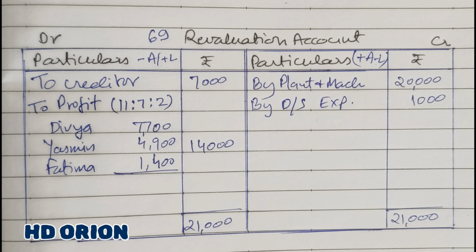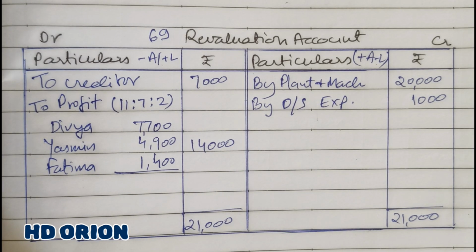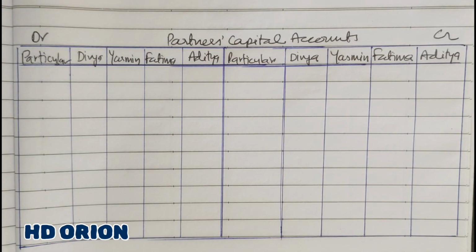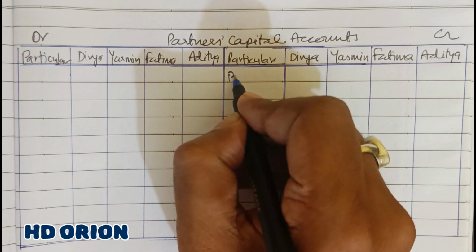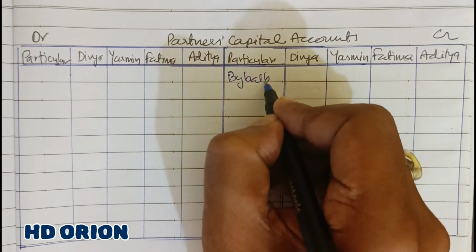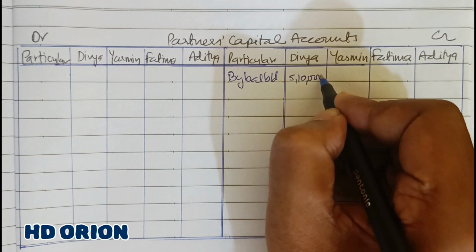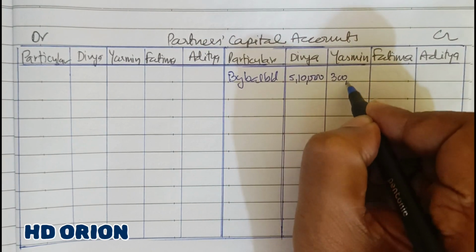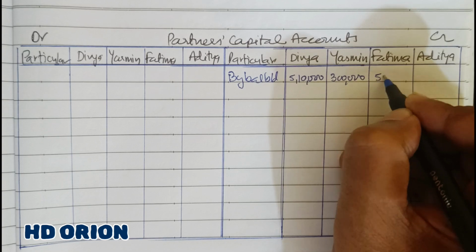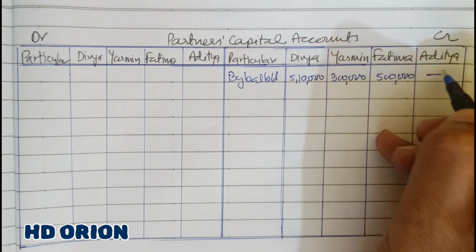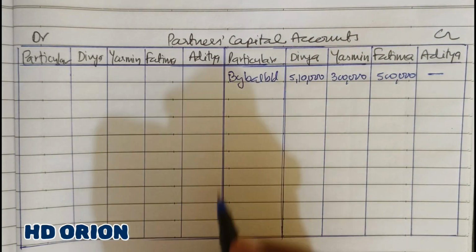Now let us prepare partners capital account. So in partners capital account, first we will write by balance brought down as given in the balance sheet. Rupees 5,10,000, rupees 3 lakh and rupees 5 lakh. Then there is reserve fund.